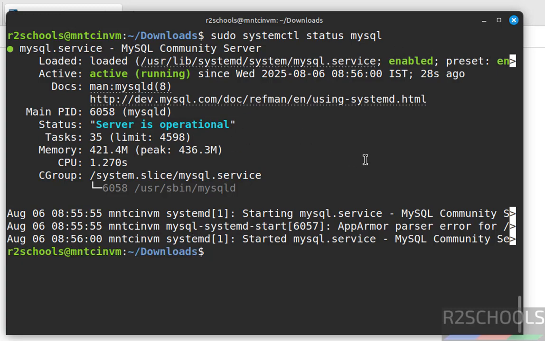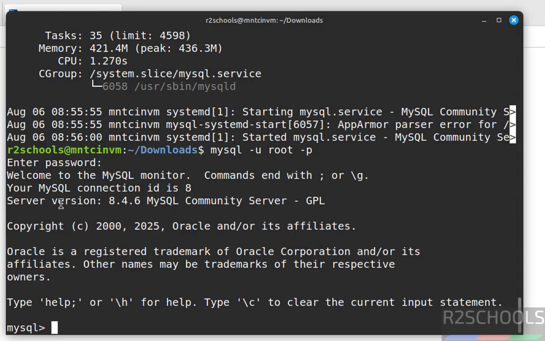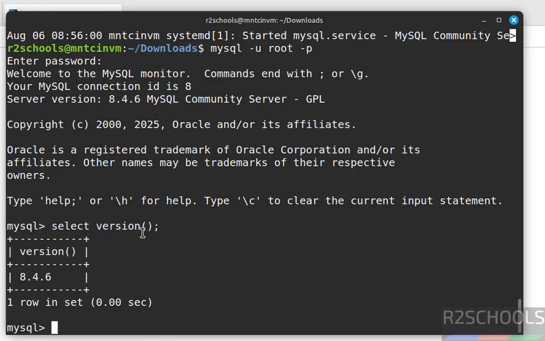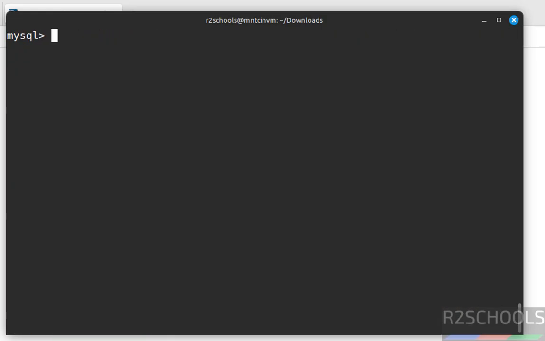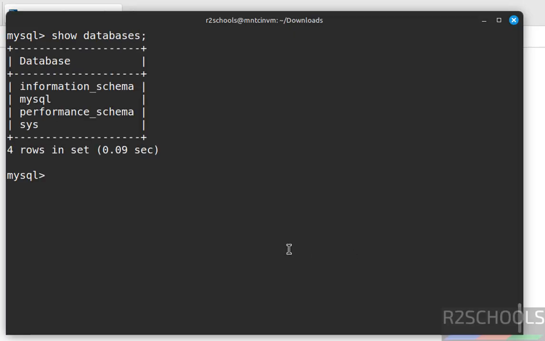Q. Now connect to MySQL Server. mysql -u root -p. Then provide the password of this root account. See, we have successfully connected to MySQL Server 8.4.6. You can also verify the version number by running select version. See, we got the same. Okay, now verify the list of databases. Show databases. See, these are the default databases that come with MySQL installation.